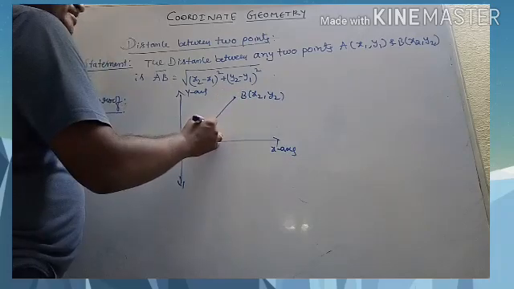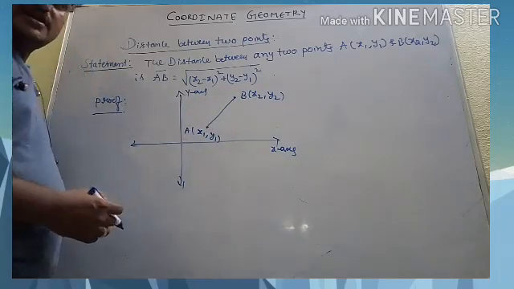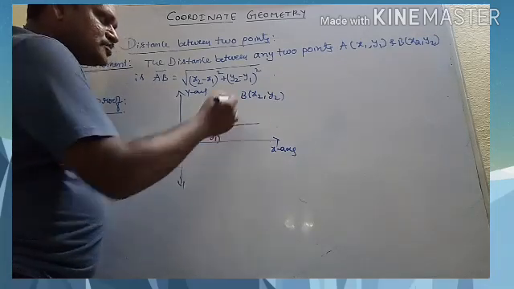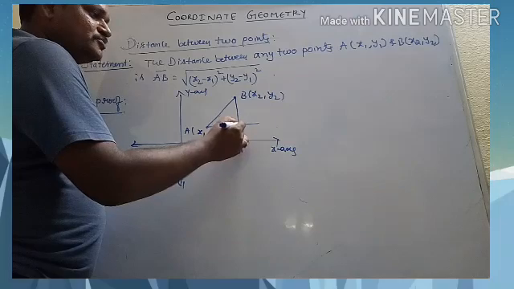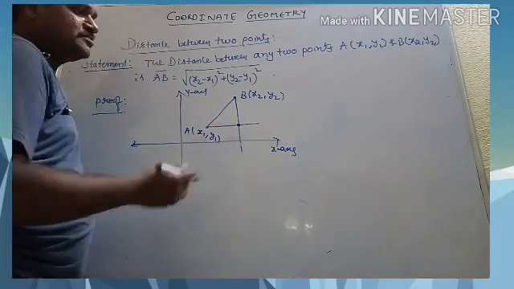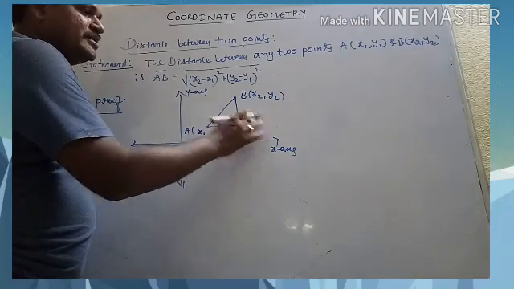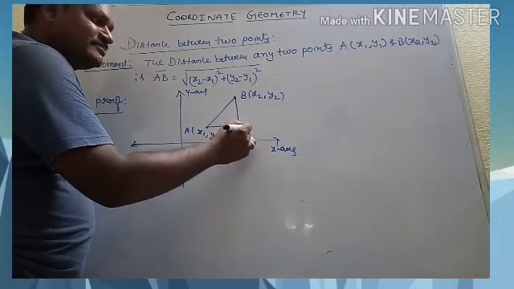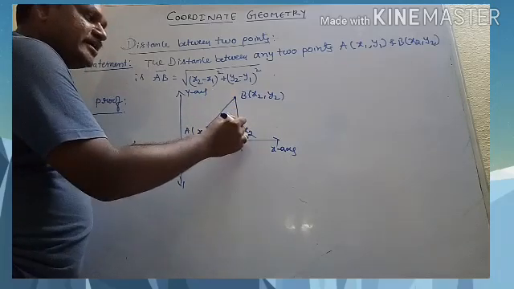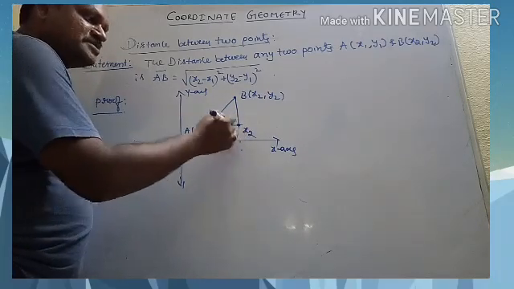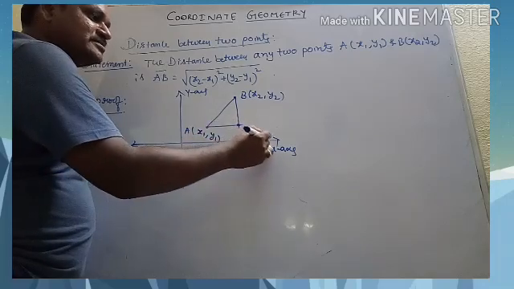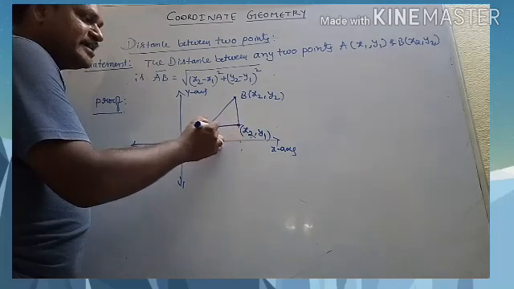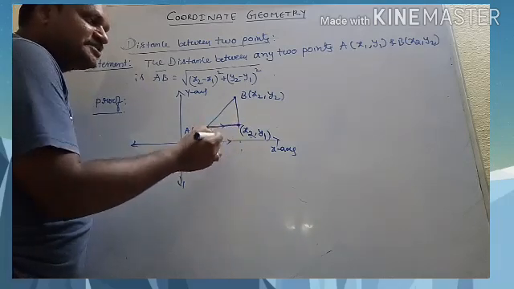Now let us try to find the distance between these two points. How are you going to get that? You draw one horizontal line and one vertical line. Now, can you identify this point? This point's x coordinate is x2, and this height is y1.